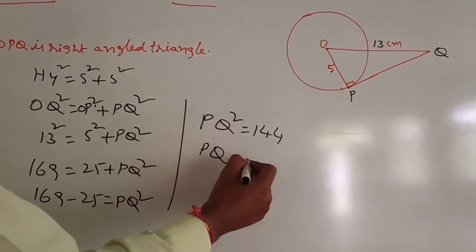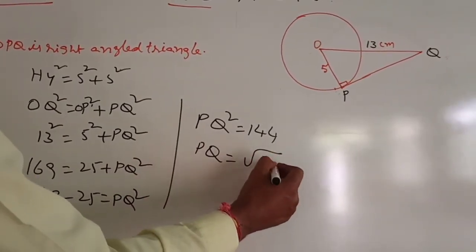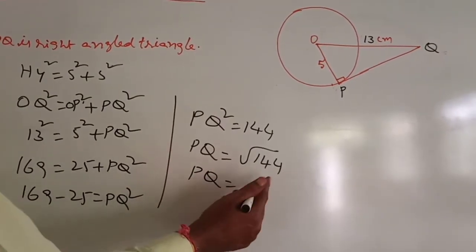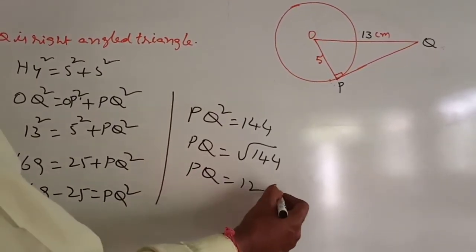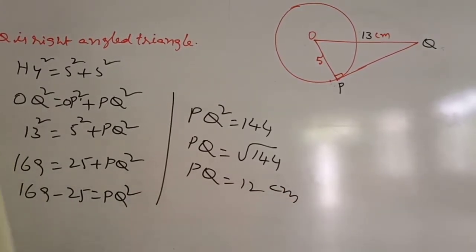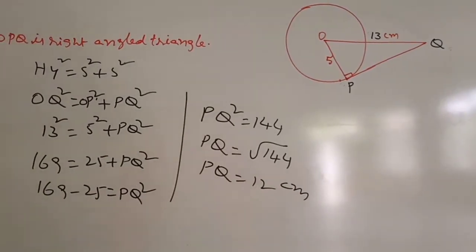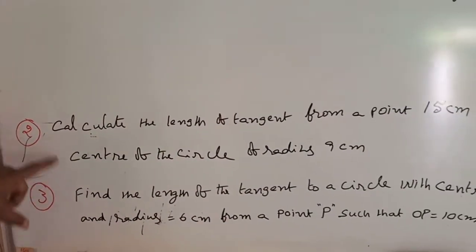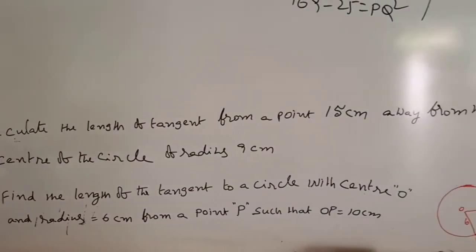Then PQ is equal to root 144. What is the square root of 144? 12. 12 squared is 144. So PQ is equal to 12 centimeters. That is the tangent. These two sums are also the same. Try it.